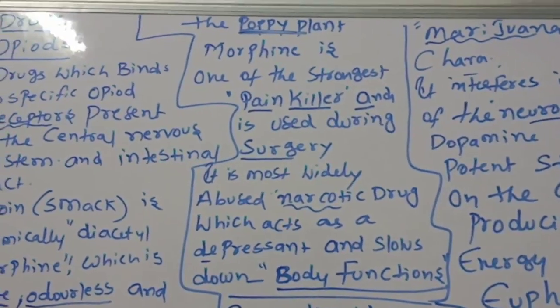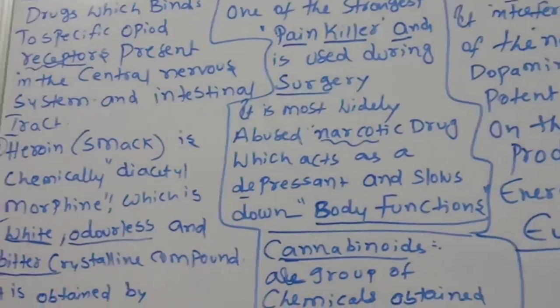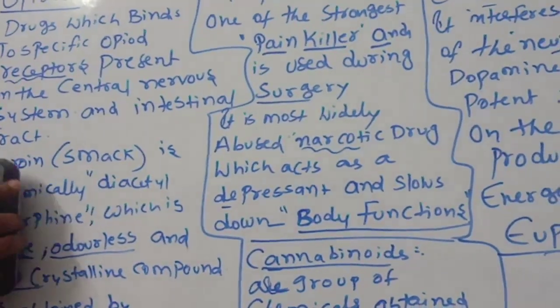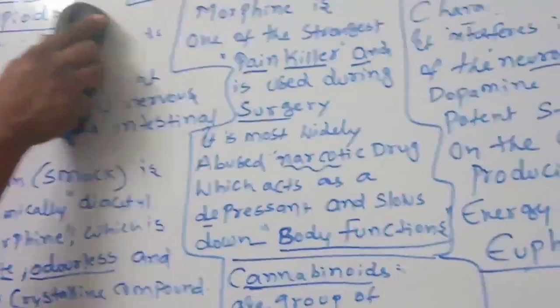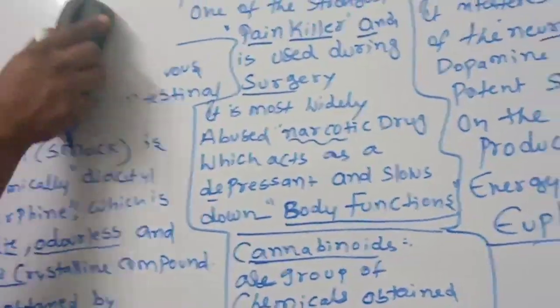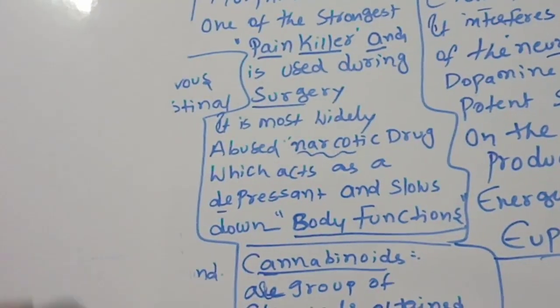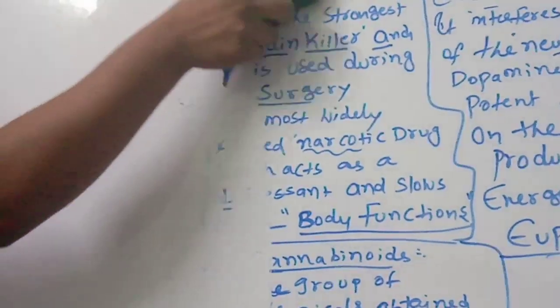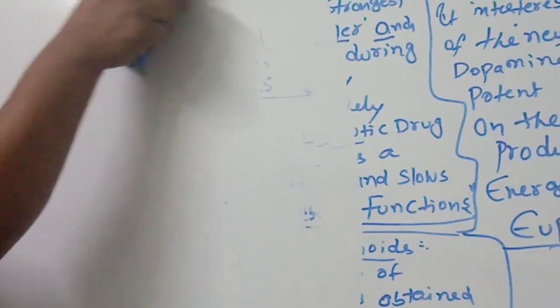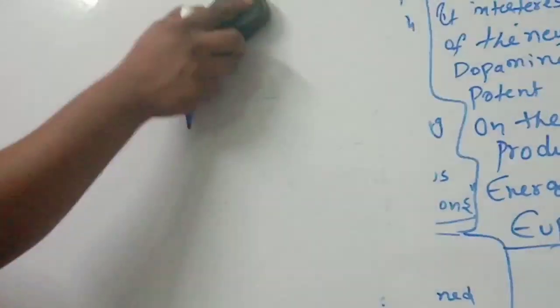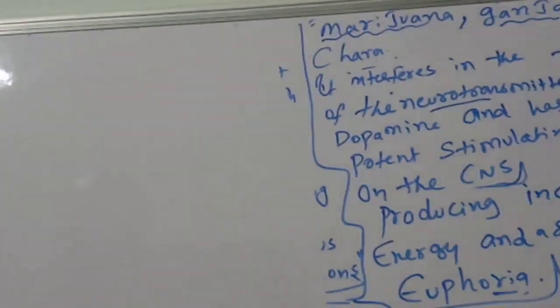this marijuana. Next drug. What is another drug? The next drug is cocaine. We are going to discuss another drug. Okay, children, the next drug is cocaine.